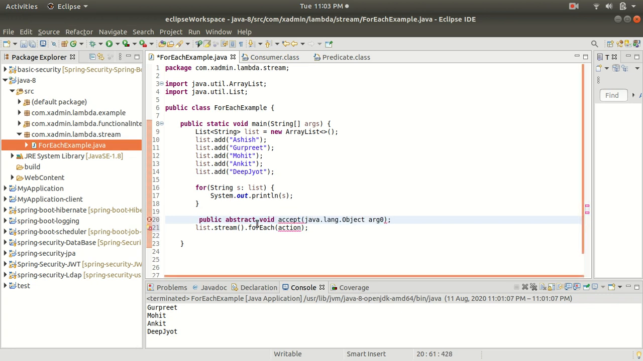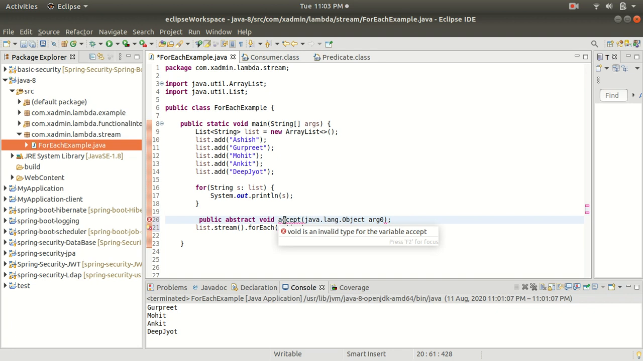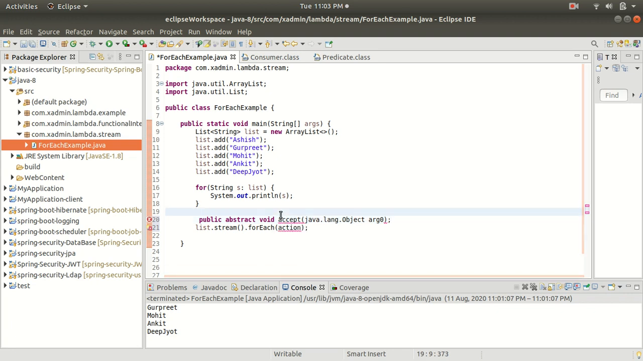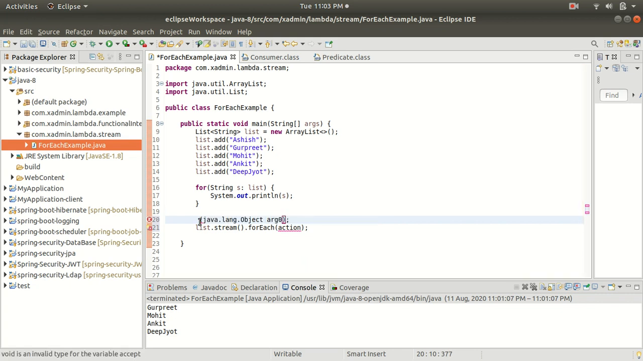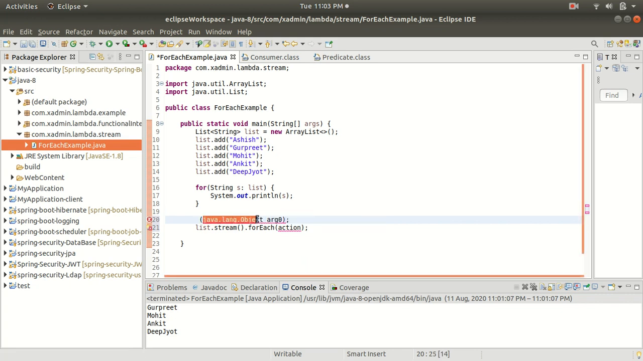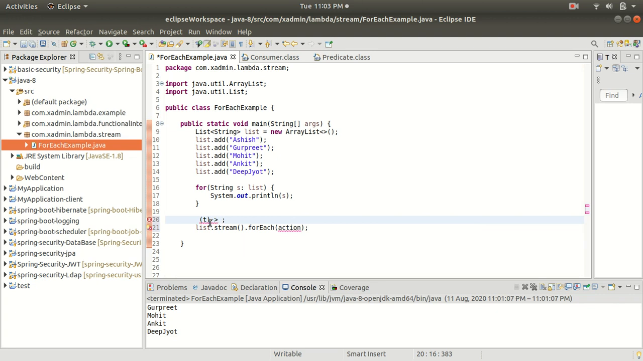Now we are going to change this method by using a lambda expression. As we know, a lambda expression contains three parts. The first part is the parameter. We don't need the method name because it is an anonymous method, so remove the method name and let's keep the argument as t. So we have the parameter, and now we require the arrow, the expression, and then we need to put the body.